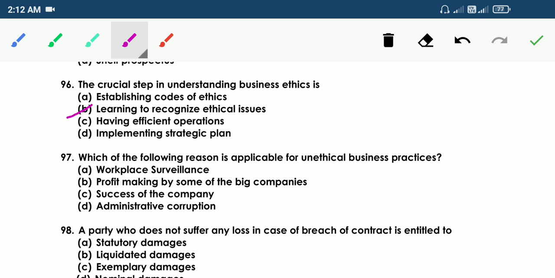97. Which of the following reasons is applicable for unethical business practices? A. Workplace surveillance, B. Profit making by some of the big companies, C. Succession of the company, D. Administrative corruption. So the answer is D. Administrative corruption.